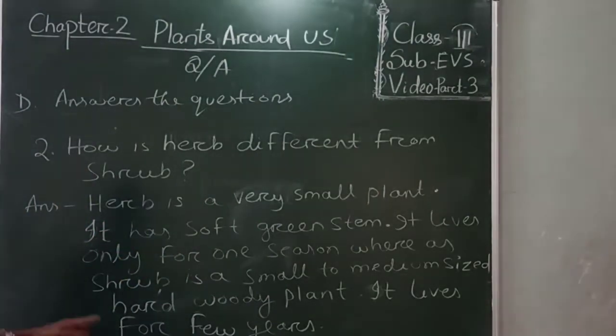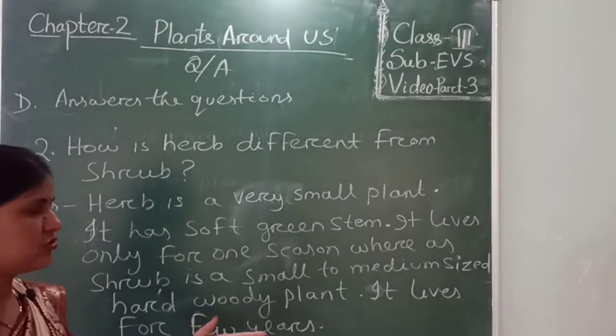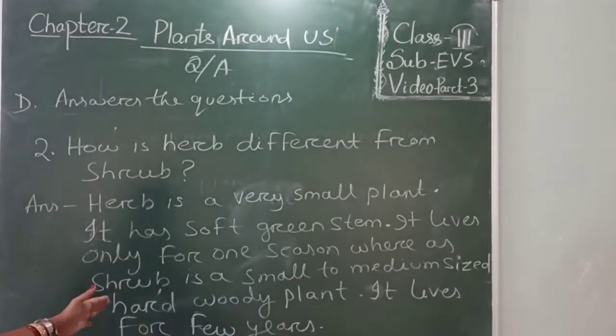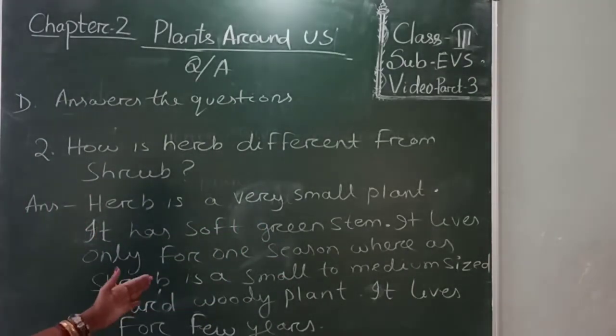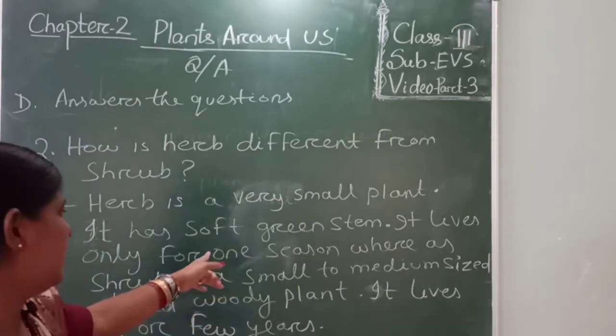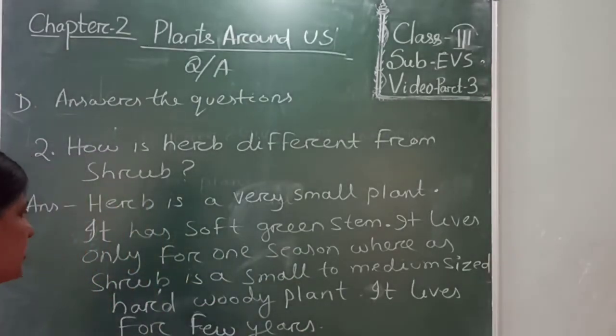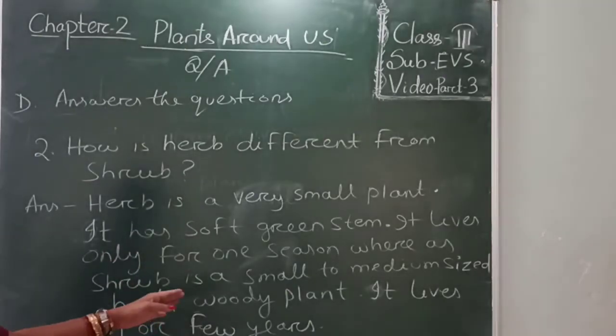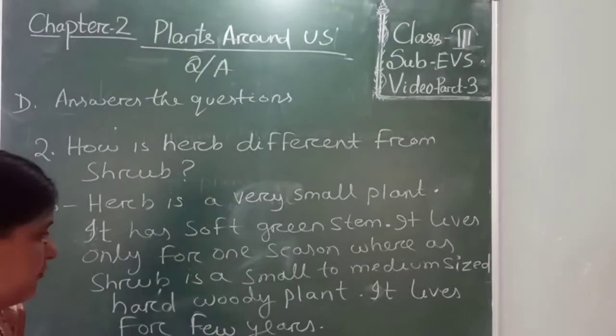This is the difference between herb and shrub. Herb lives for one season, but the shrub lives for few years.